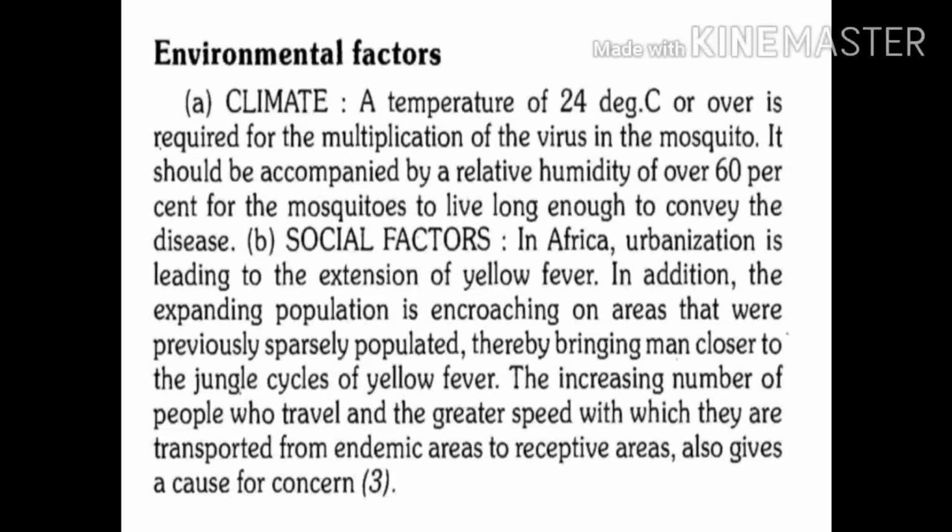Now let's see what the social factors related with yellow fever disease are. We are talking about Africa. In Africa, it is related with urbanization and with the expanding population. What happens? The expanded population in Africa encroached on the jungle areas.